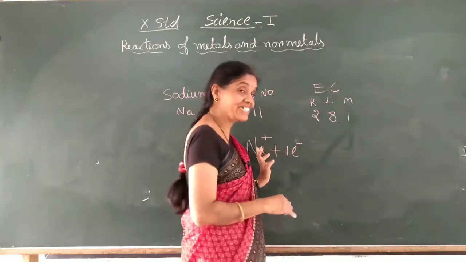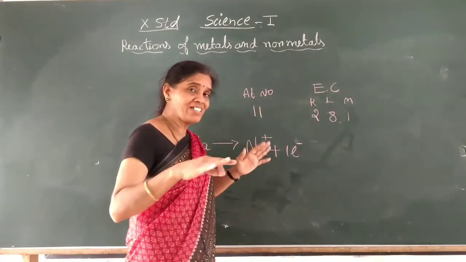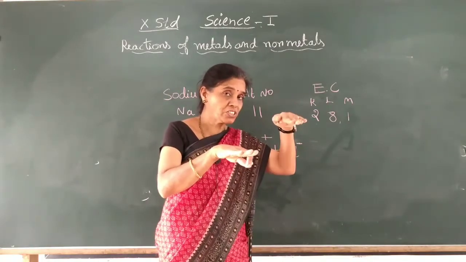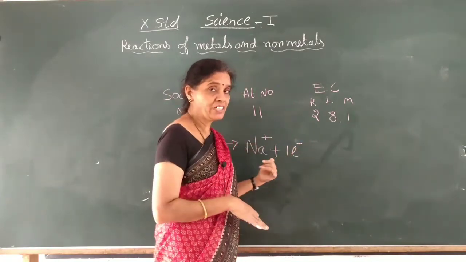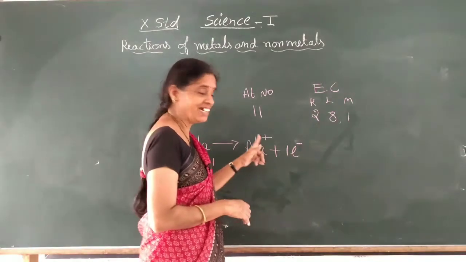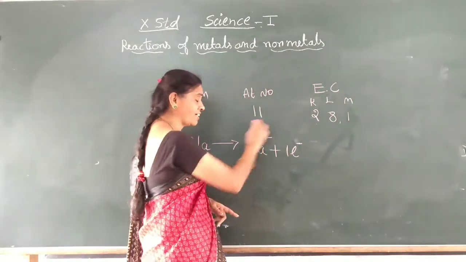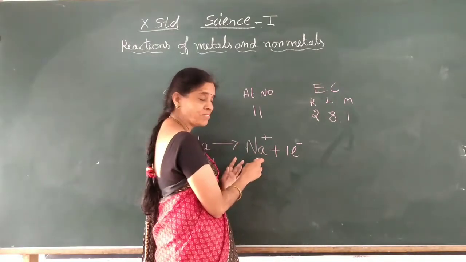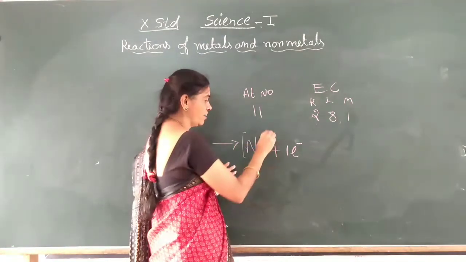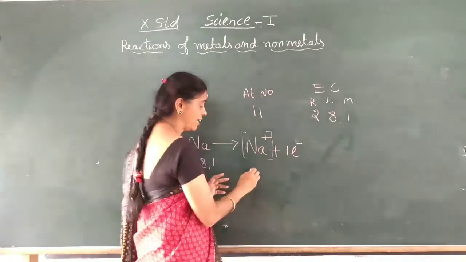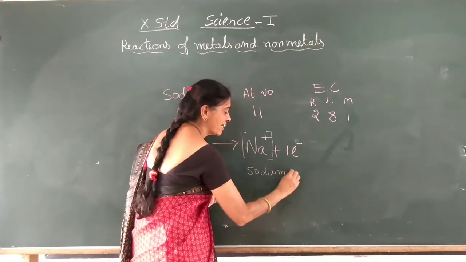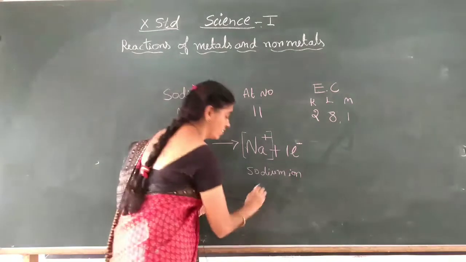So a positive and negative charge imbalance takes place. One positive charge is more compared to the negative charge, so I wrote plus. It is the cation. It is not an atom now because it has given the electron. We won't call it an atom, it is an ion. An ion we usually write in brackets. It is the sodium ion, a cation.